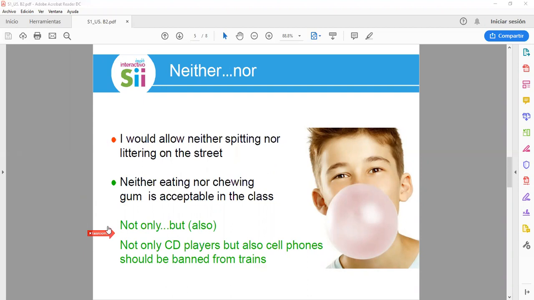We are referring here to two situations that are one in addition to the other. For example, not only CD players, but also cell phones should be banned from trains. We are talking about both of them being unacceptable. Okay, let's go to the next image.